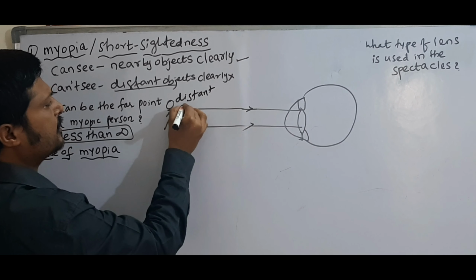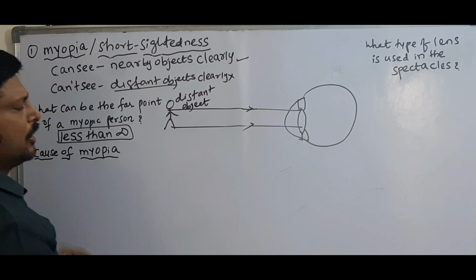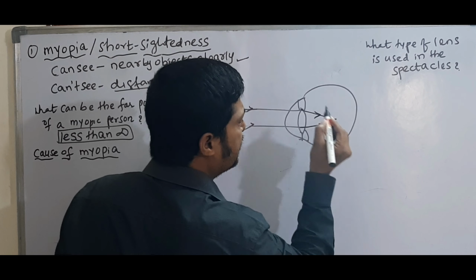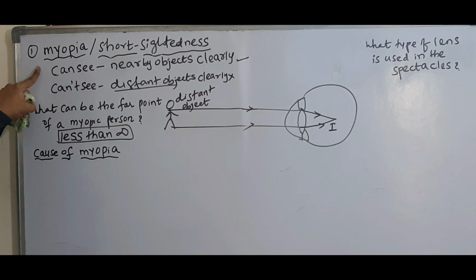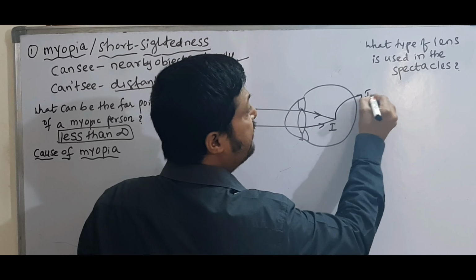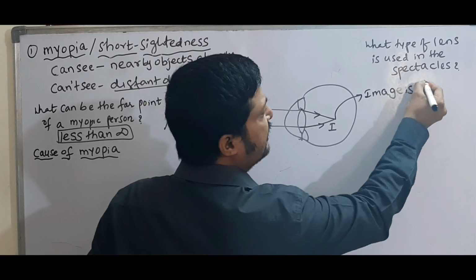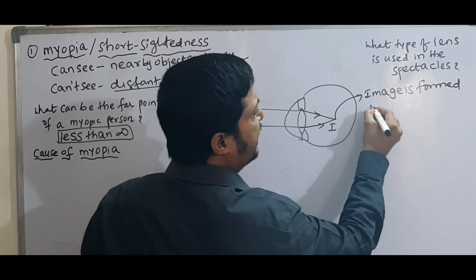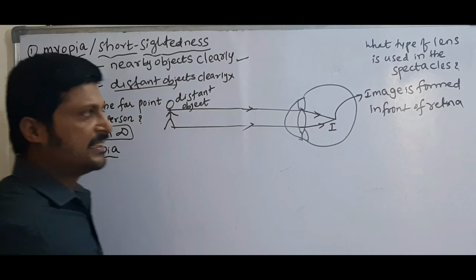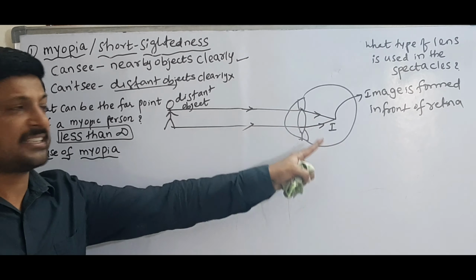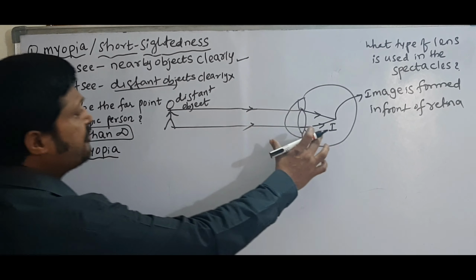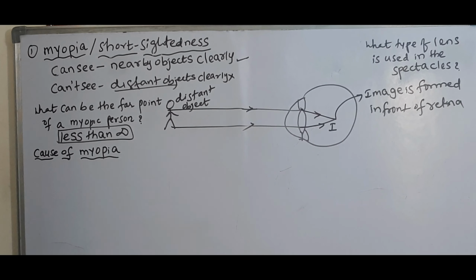So this is a distant object. Now the image is formed here. For the person who is suffering with myopia, the image is formed in front of the retina. That's why he is not able to see the image clearly. Why is the image formed in front of the retina? That is the cause of myopia.